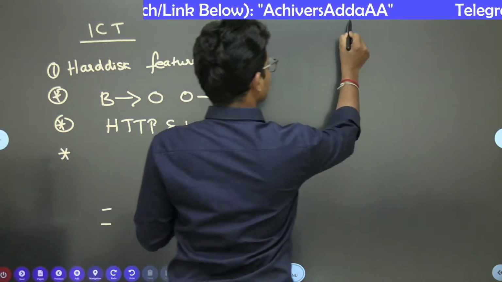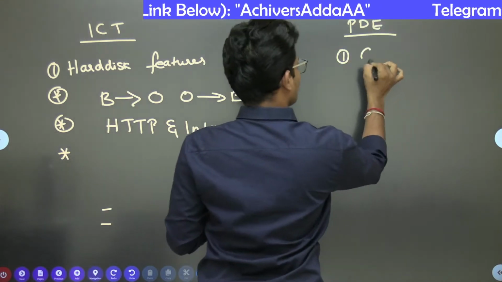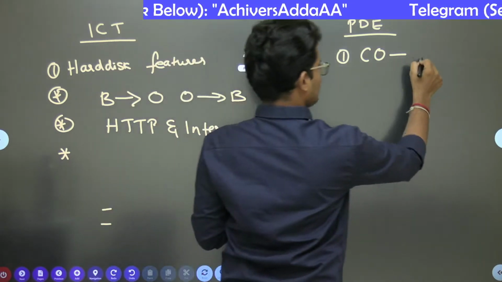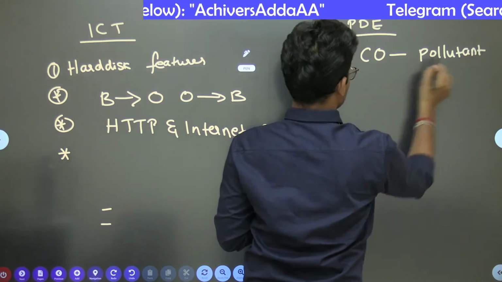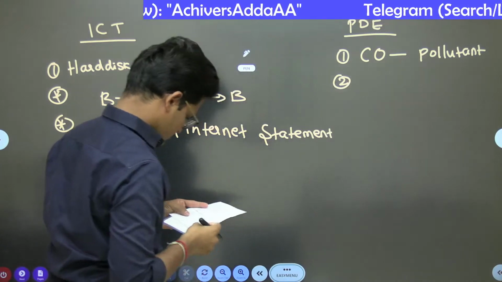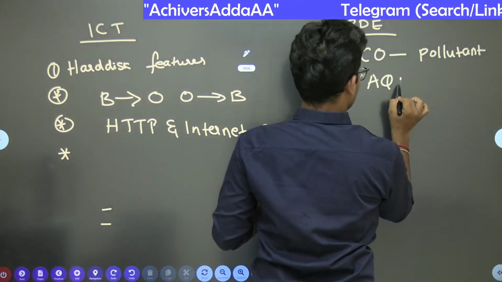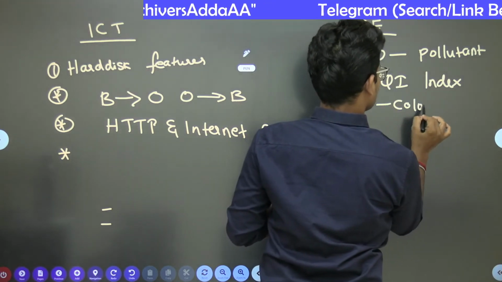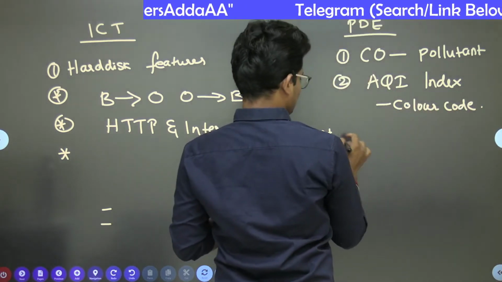People development environment question was carbon monoxide related. So carbon monoxide is a pollutant. So this pollutant related statement based question was asked. But directly we can answer that question as per the review. Carbon monoxide. And air quality index will be there, the color code will be there. Please look at that color code. That color code got asked in matching.